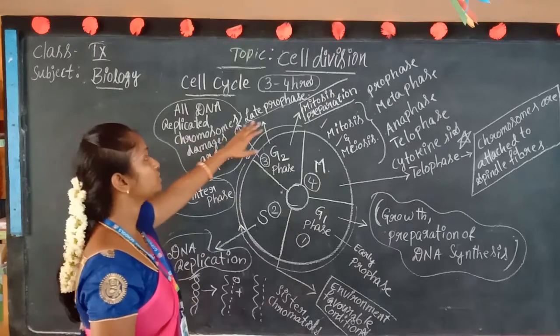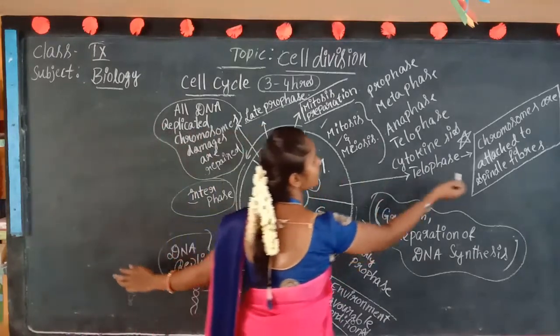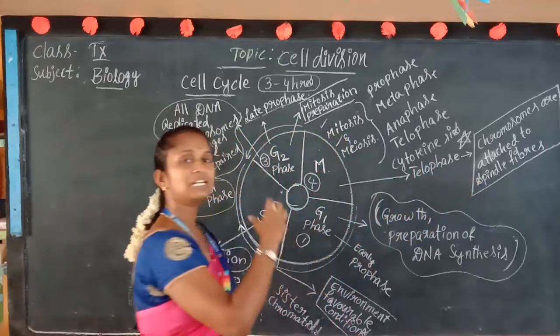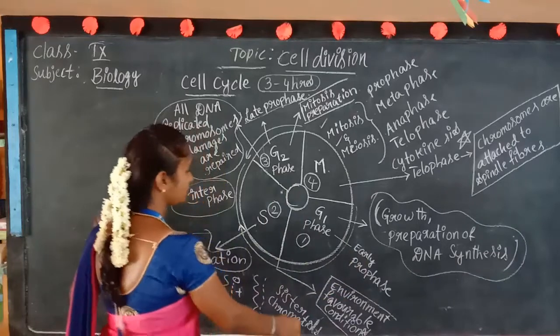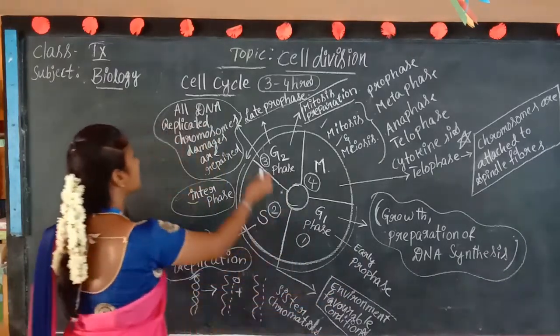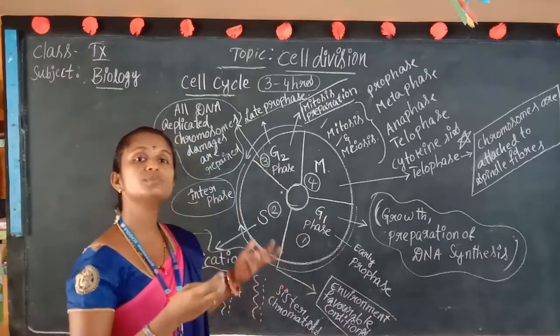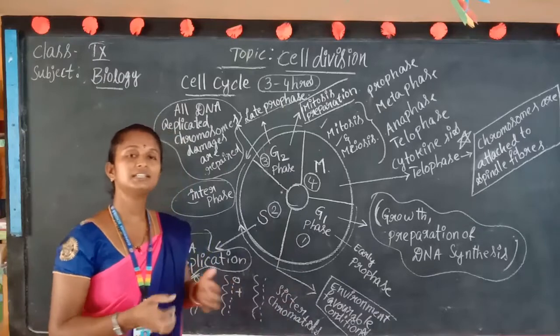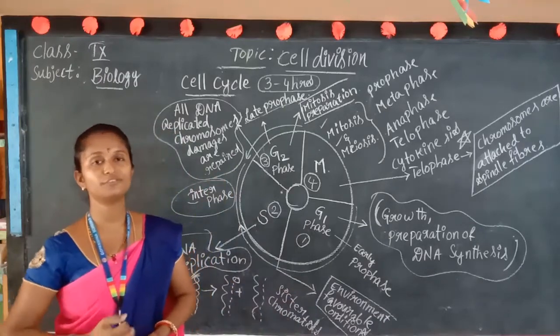To perform this, some checkpoints are there. The checkpoints are: at telophase time, whether chromosomes are properly attached to spindle fibers or not is one check, and the second one, at G1 phase time, environmental conditions. And at G2 phase time, if damaged chromosomes are there in the cell, they are going to be repaired. That will occur in the G2 phase.